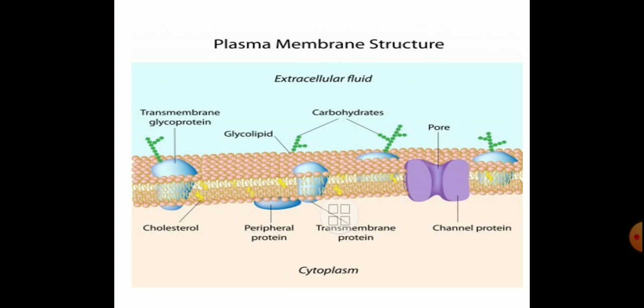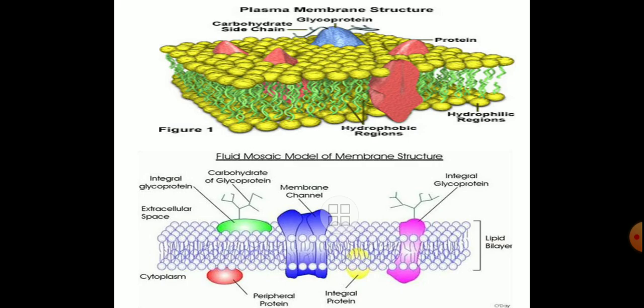Now we can see here the pore with a different color, a channel protein, in the sense that through this pore exchange of water molecules takes place. At the lower side we can see the peripheral protein, the proteins present on the peripheral region of the lipid bilayer.